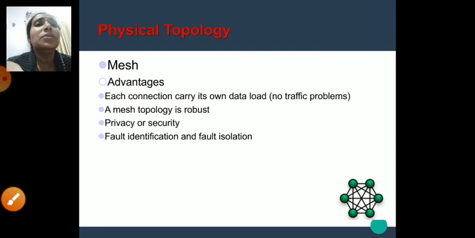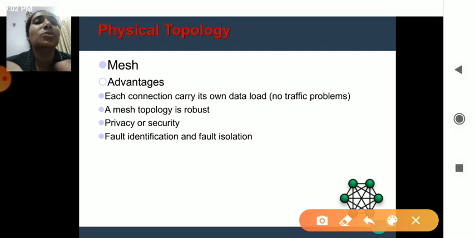Next we will be seeing the advantages and disadvantages of the mesh topology. The advantage is that each connection carries its own load, meaning each link carries its own data. Then it is robust, since multiple links are there.